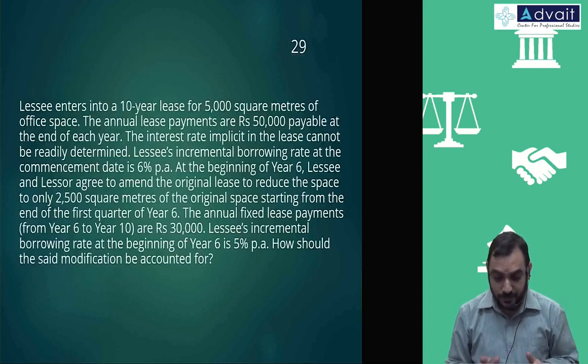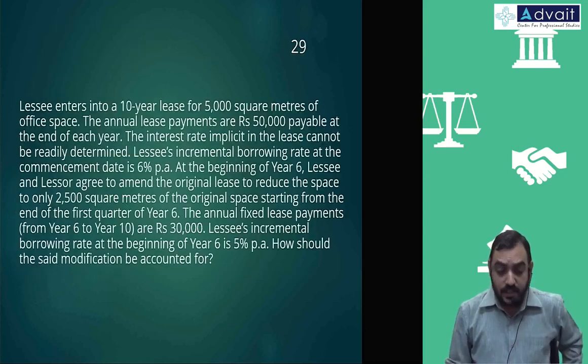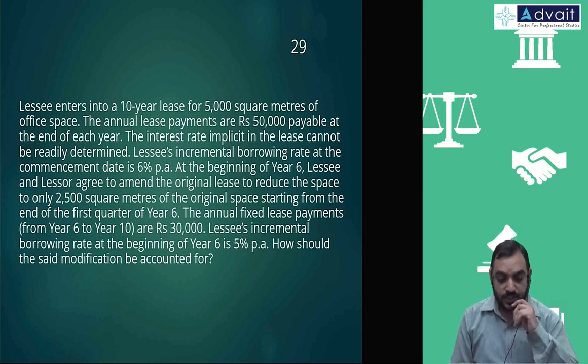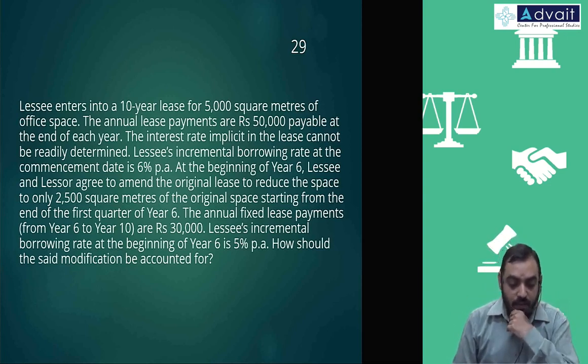29th. Lessee enters into a 10-year lease for 5,000 square meters of office space. Annual lease payments are 50,000 payable at the end of each year. The interest rate implicit in the lease cannot be readily determined. The lessee's incremental borrowing rate at the commencement date is 6%.